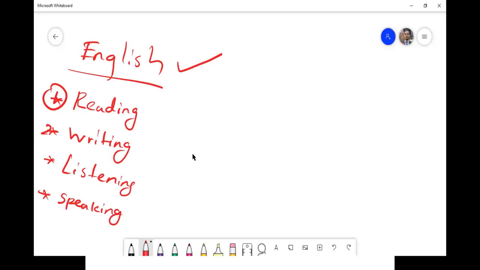Whether it is reading, writing, listening or speaking, which one do we have to learn?